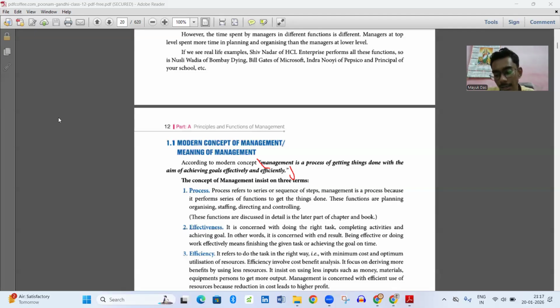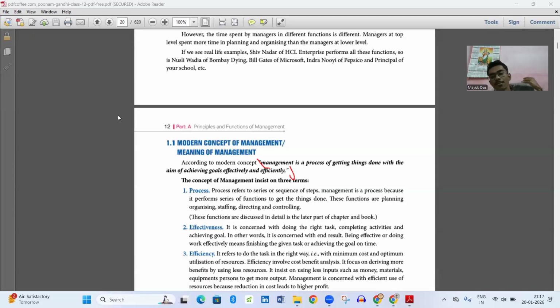A principal guides the teachers and the students on how things have to be done, how the academic syllabus has to go, how the exams should be conducted, and how the class should be regulated or taken.